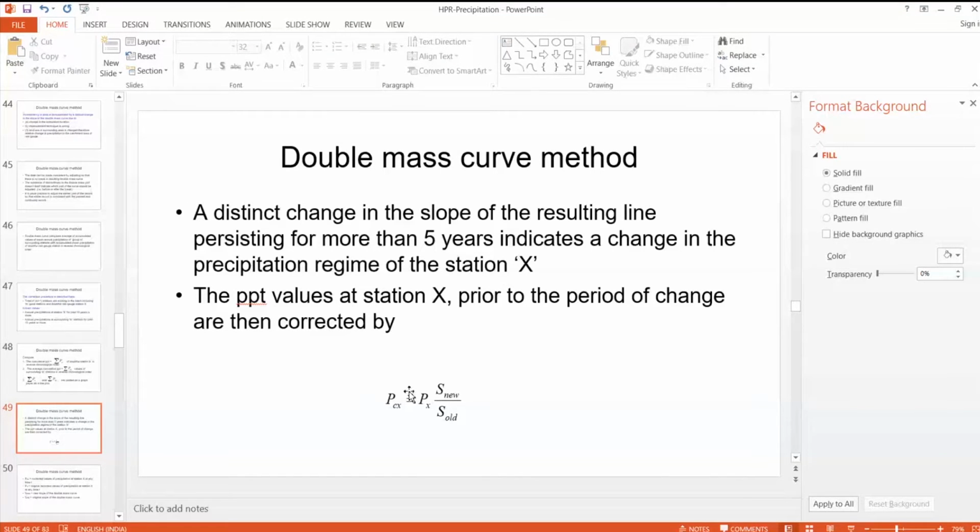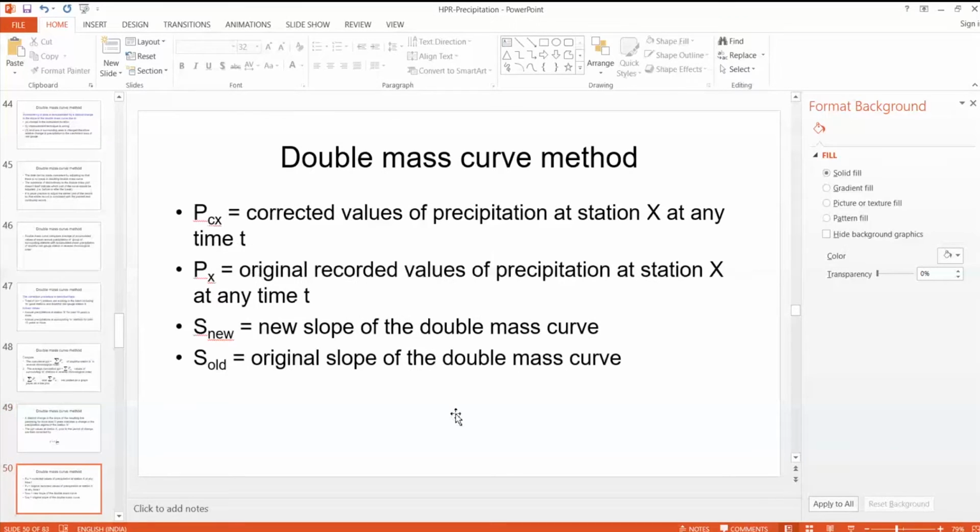So, the PX, that is the actual data. PCX is corrected data. So PCX is equal to PX into S new by S old. S new is the slope of the new slope, and S old is old slope. Okay.